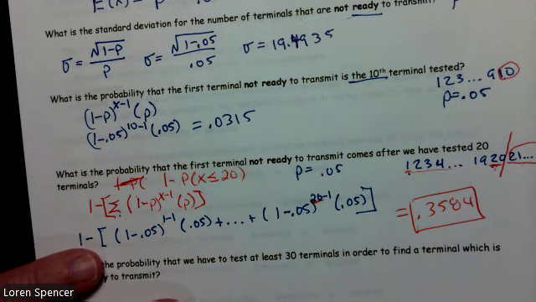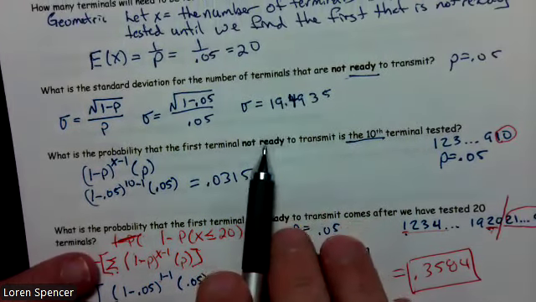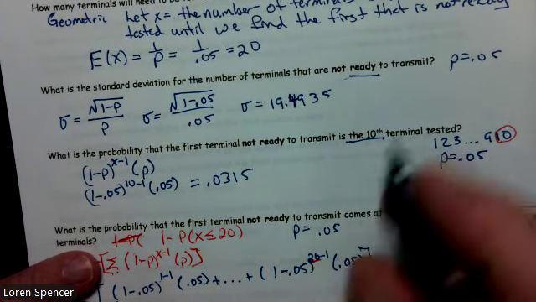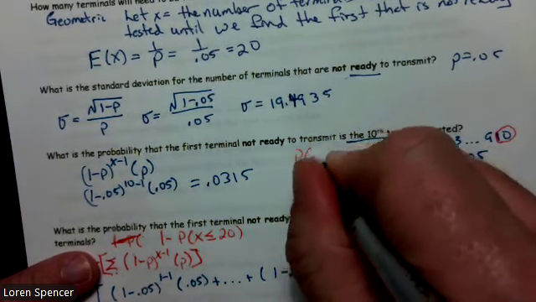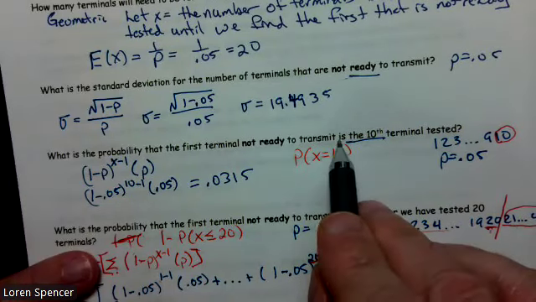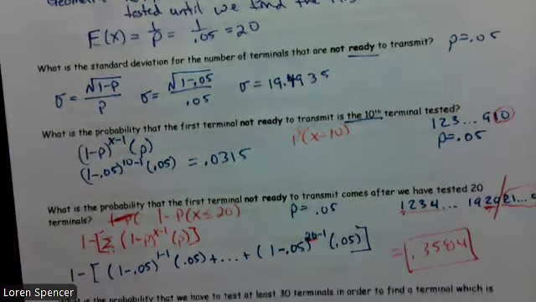One thing I did not do on the problem above it, and I want to go back and do this: what's the probability the first terminal is the 10th terminal? That's the probability that x equals 10, because "is" means equal.